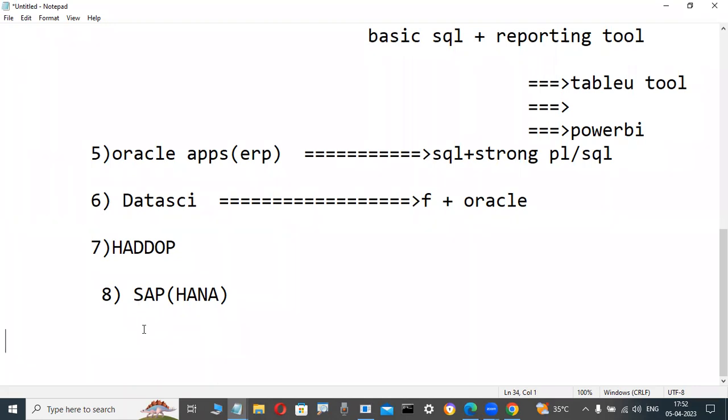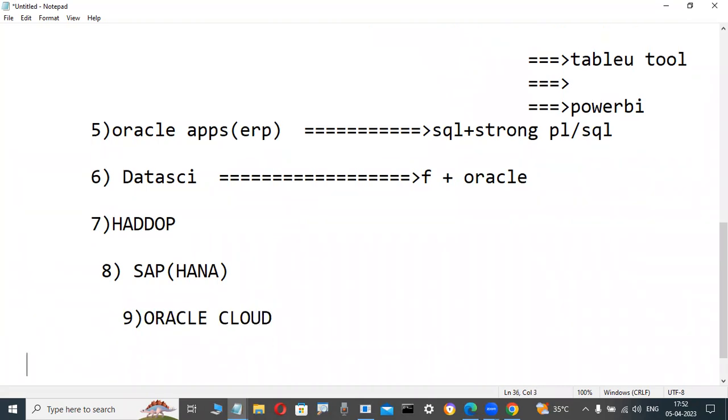Not only these persons, nowadays Oracle Cloud is there. Okay, so in that ERP also, the latest, a minimum basic SQL knowledge is required. Otherwise, OBI developers are there, and OBI plus PL/SQL knowledge is required.